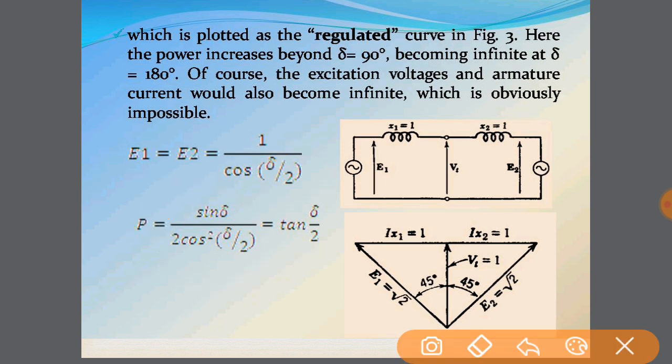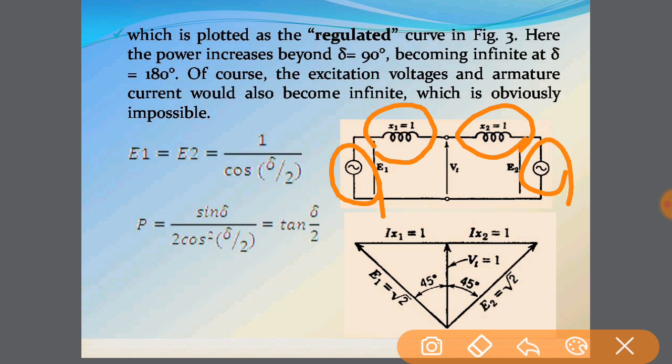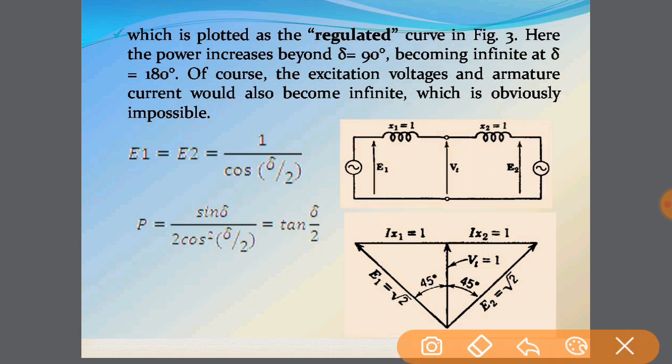This is depicted more clearly in the diagram. Here both the reactances we had taken are assumed to be equal to 1. This is machine 1 with E1, and this is machine 2 having voltage E2. The terminal voltage between both is given as Vt. Drawing this in vector form, Vt will be taken as the reference vector. Then if we draw E1 and E2, both will be separated by equal angles of del by 2.